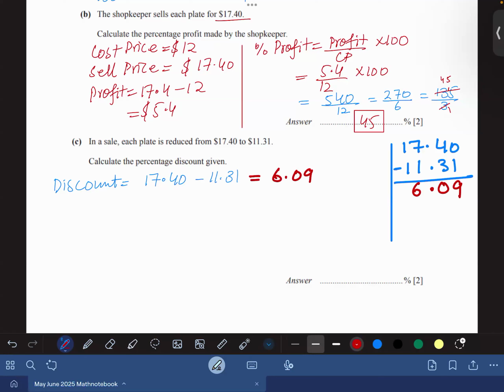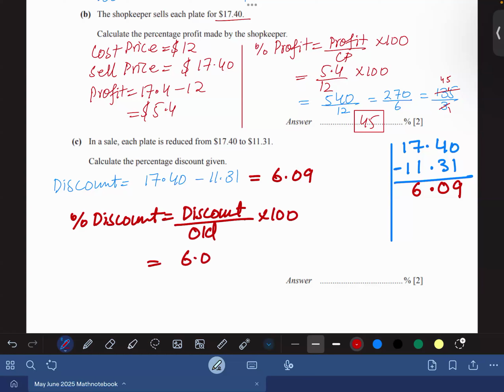Okay, so calculate the percentage discount. The percentage discount would be equal to discount divided by old, multiplied by 100. You can see that the discount is 6.09, and the old one is 17.4, not 11.31. So 17.4 multiplied by 100. Let's calculate the percentage discount given.